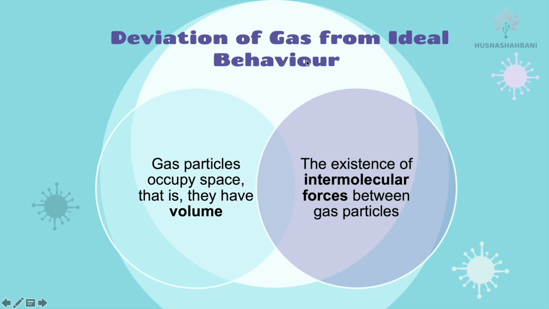The deviation of gas from ideal behavior is due to two factors: volume and intermolecular forces. Gas particles occupy space, which means they have volume. This is a deviation from ideal behavior. And next, the existence of intermolecular forces between gas particles means we consider that there are intermolecular forces between the particles.